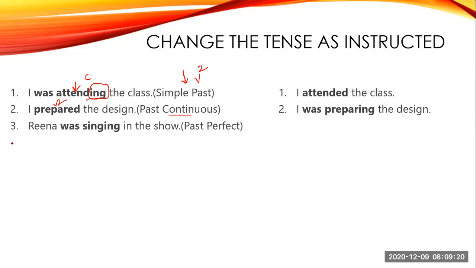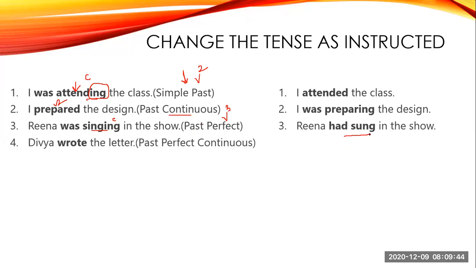Reena was singing in the show. So this is your continuous tense, past continuous tense. And you have to change this past continuous tense to perfect tense, past perfect. So here you will have your V3. Perfect means V3 with helping verb. And you have only one helping verb, that is had. So singing became sung here.